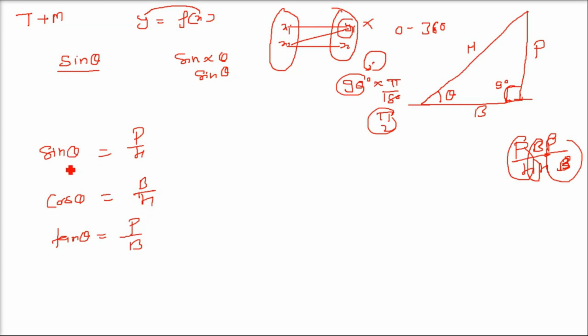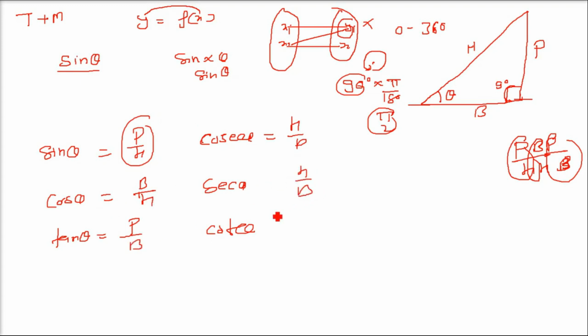Now along with this sine, cos, tan, we have cosec theta, sec theta, and cot theta. These are also functions. So what is cosec theta? It is just the inverted, reciprocal of p by h, that is h by p. Here it will be h by b, and here it will be b by p. So if you multiply sine and cosec, you will get 1 because they are reciprocals. P by h into h by p is 1. So these are the basic trigonometric functions: sine, cos, tan, and cosec, sec, cot.